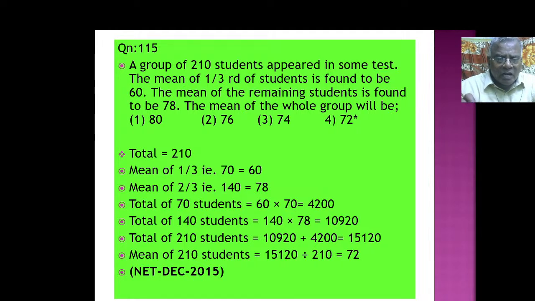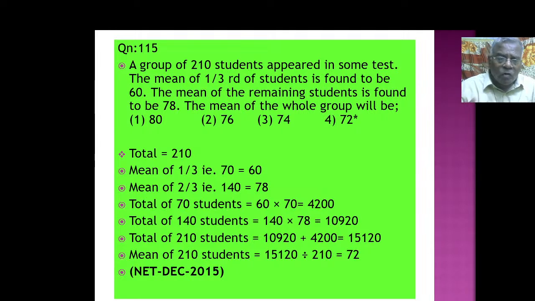We multiply the mean by the number of students to get the total. 60 into 70, that is 4,200. Total of 140 students, 140 into 78, that is 10,920 if you calculate like this. So we add both, that's all, add both. So 15,120.